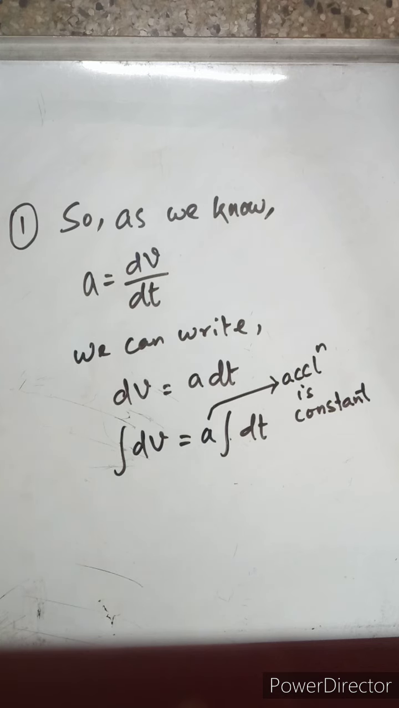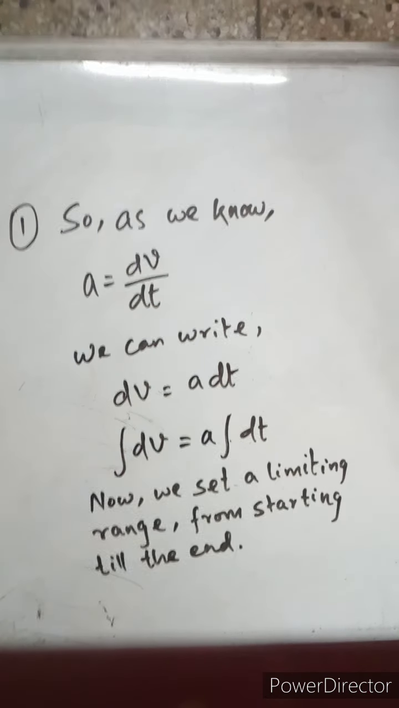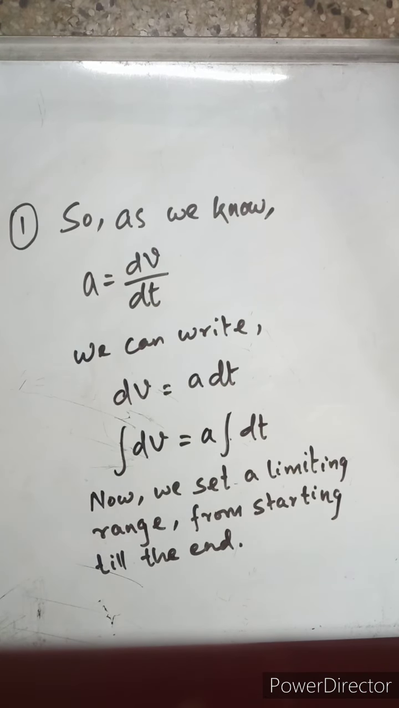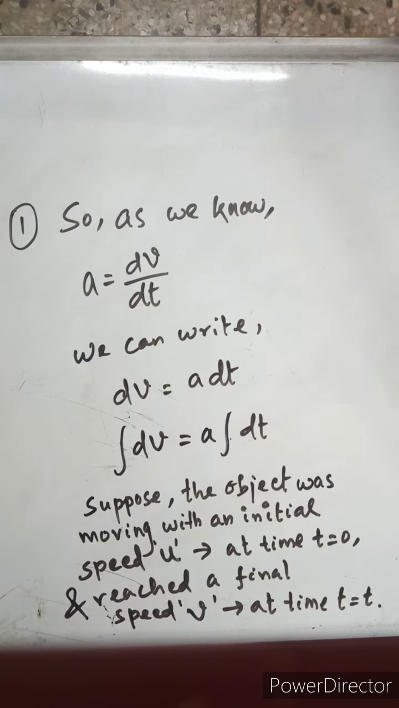a dt. Now a can go outside the integration because it is a constant, since constants can never be differentiated, nor integrated. So now we set a limiting range from the start till the end. Suppose any object that we are considering is moving with an initial speed u at time t equal to 0, and it reaches a final speed v at time t equal to t, right?